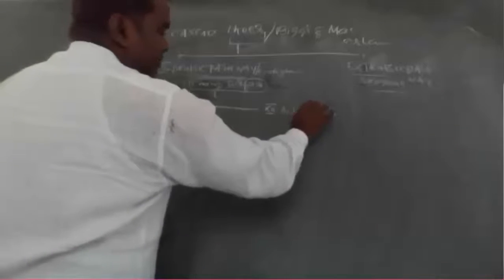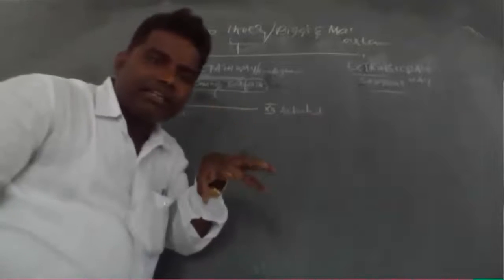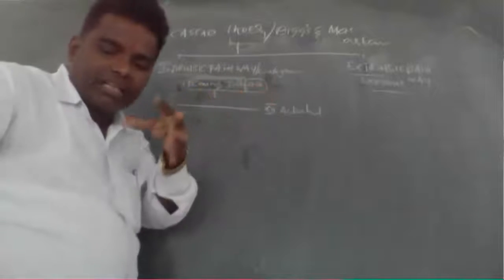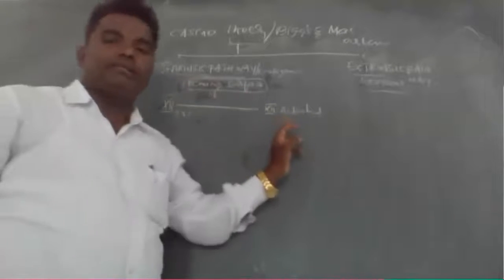Actually, the 12th factor is inactive, and when the surface is damaged, in that condition the 12th factor is activated.